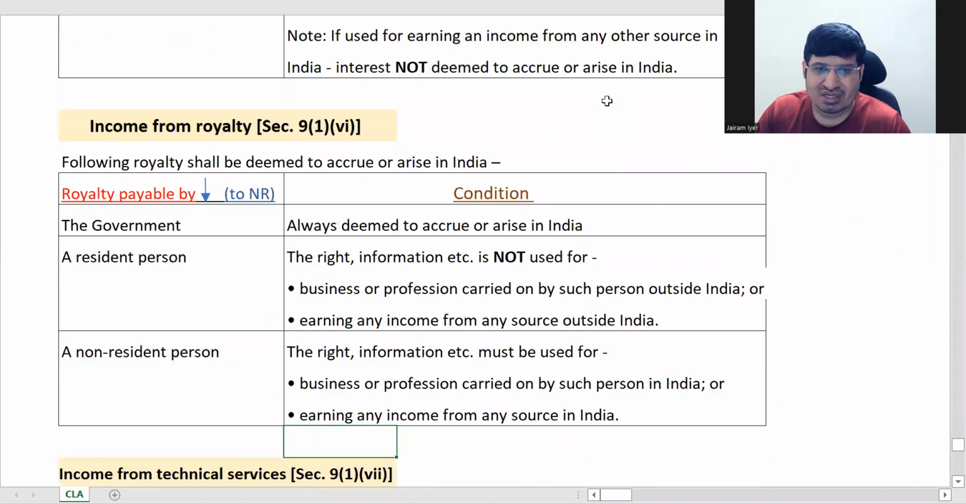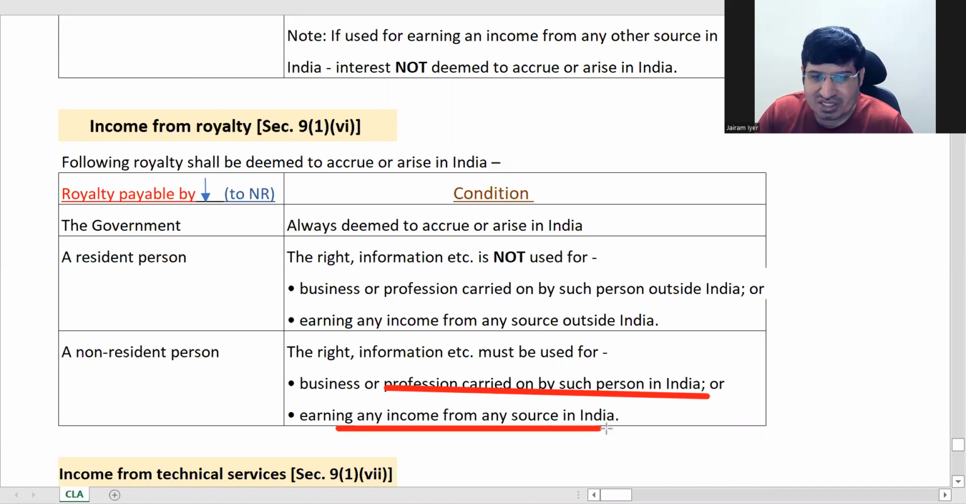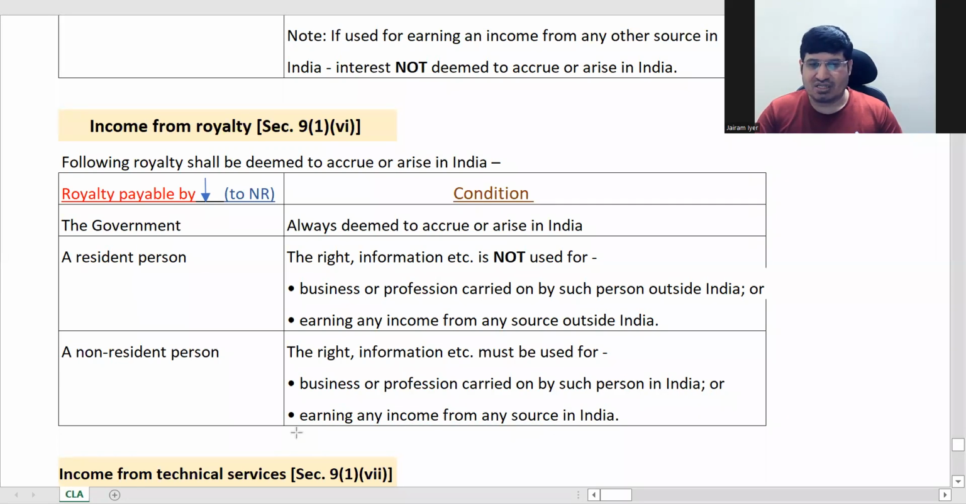Now next is non-resident person. The right must be used for business or profession carried on in India. This is same. Here, earning any income, this also has been included. In case of interest, other income was not taxable. Here other income also is taxable. Both are taxable. This is just one line which is different, otherwise the whole table is the same.